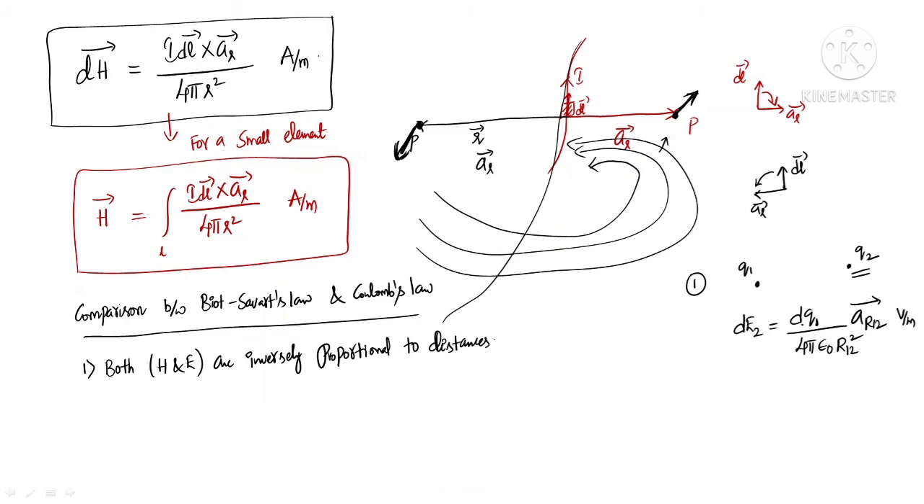So the electric field at this location is given by the charge divided by 4 pi epsilon naught r square. R is nothing but the distance between the first charge and the second charge, or the distance between the source and the point of interest. This is related to electrostatics. So the electric field is inversely proportional to square of the distance. Is it right or not?